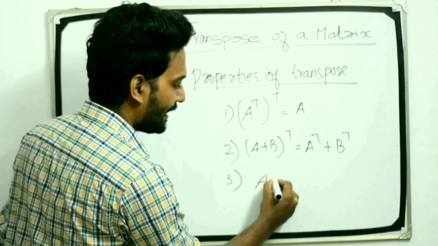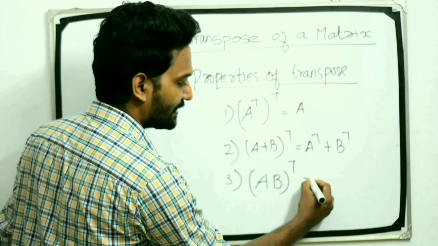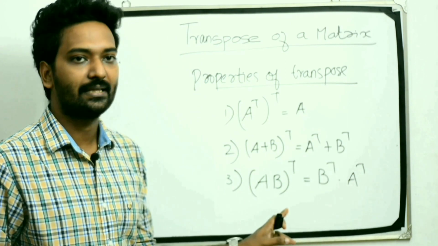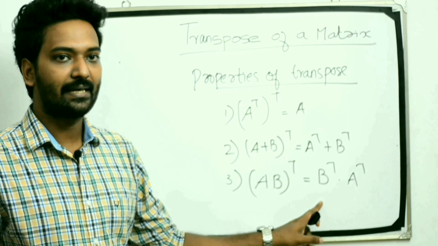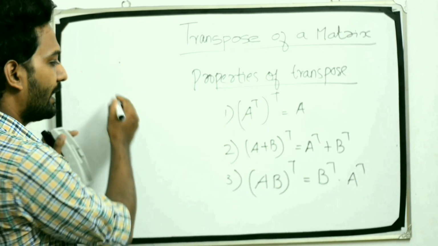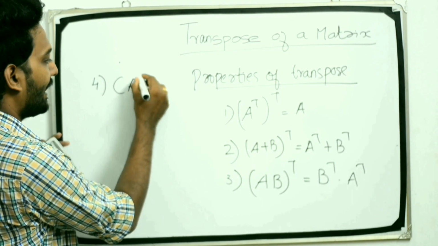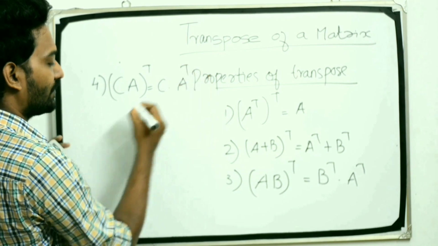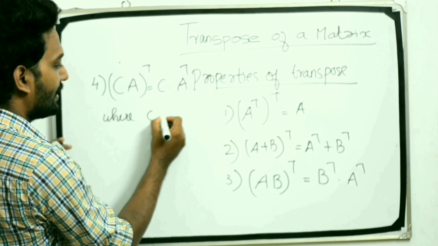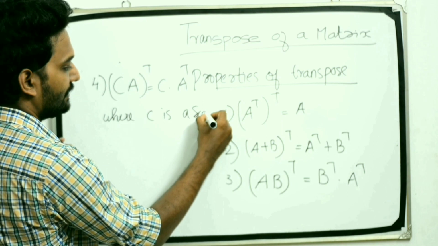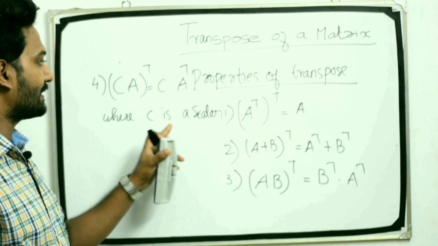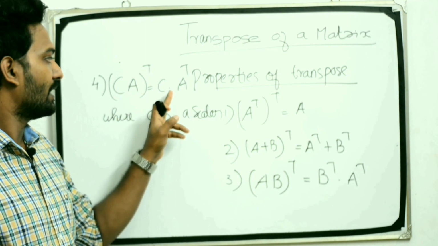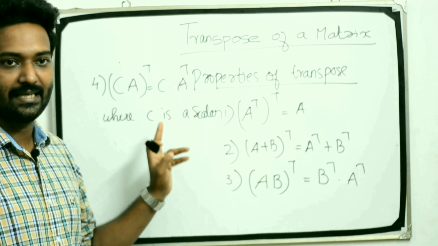Next is A into B the whole transpose is equal to B transpose into A transpose. Next is C into A the whole transpose is equal to C into A transpose, where C is a scalar.